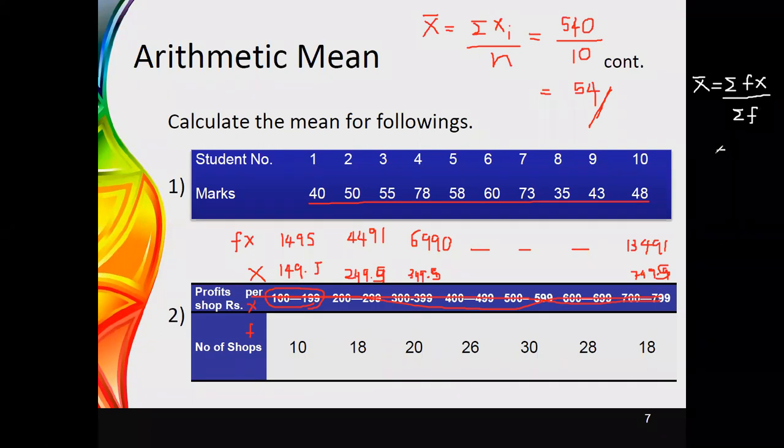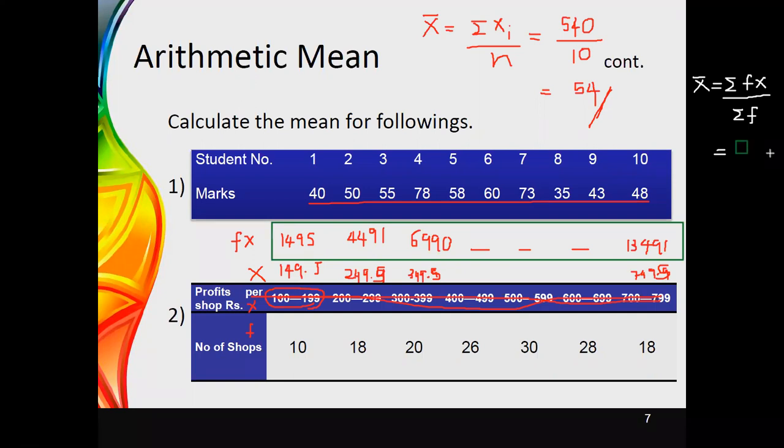To get this, you add the fx values stated in this row, and then divide by the total number of observations.